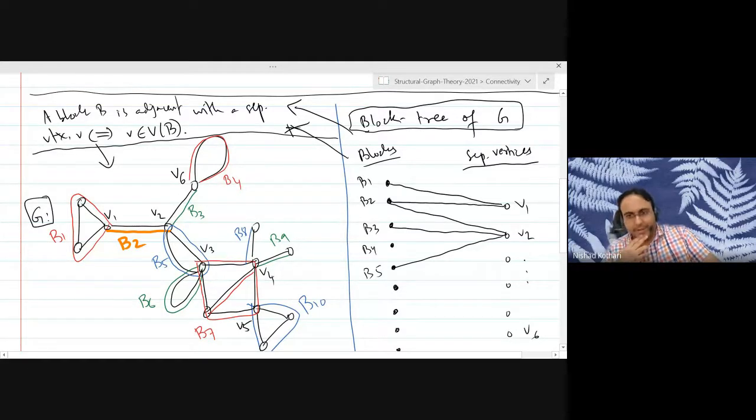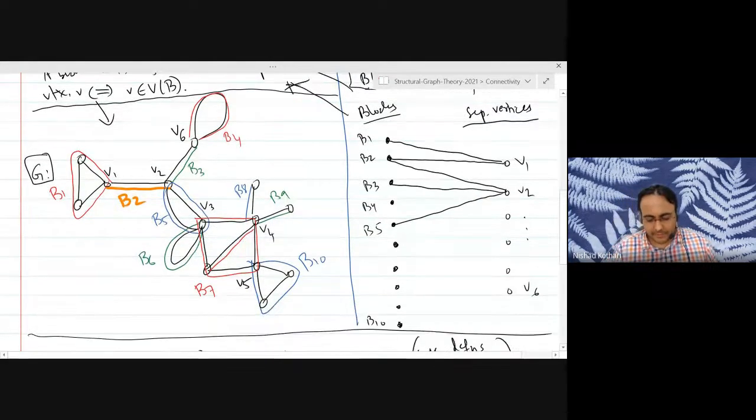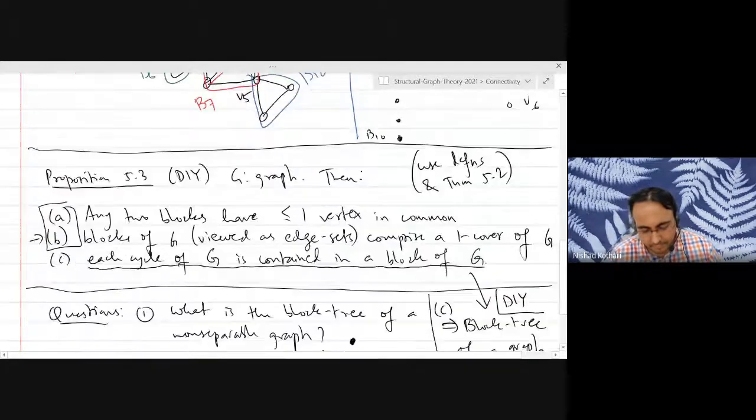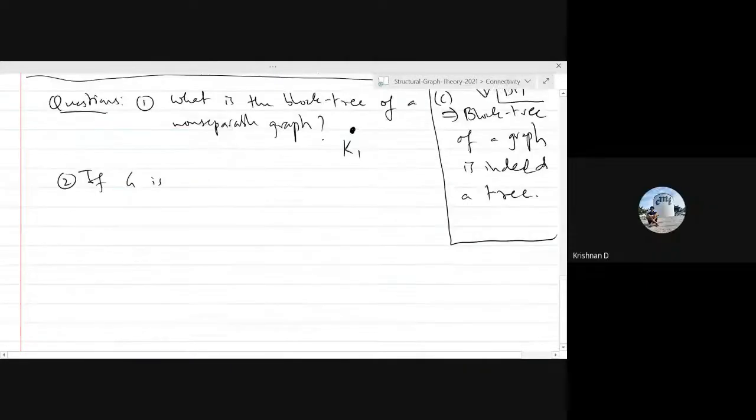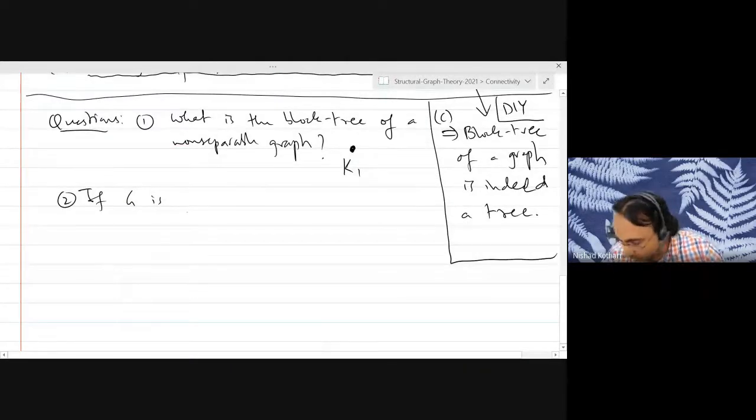So you can think of other ways of defining structures on the graph. So that's one way to do it. But the block tree has some very interesting properties, which is why we are talking about it. And in fact, it will be useful to us in some future results that we'll be proving. Okay? Good. So is the definition of block tree clear? Yeah. Okay, good.